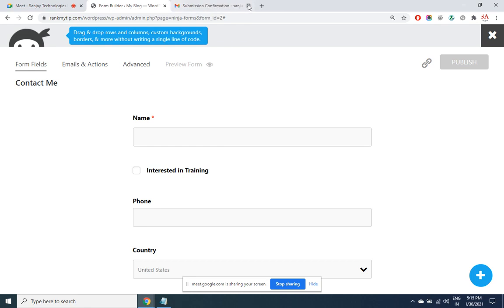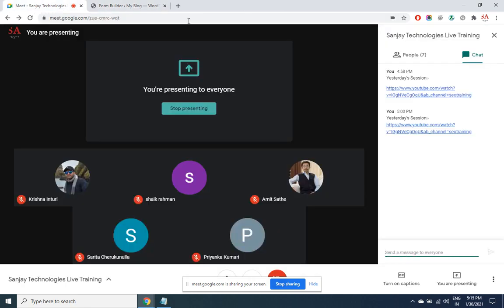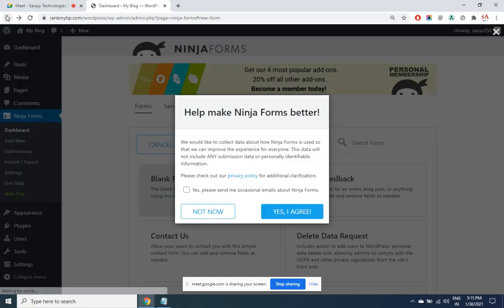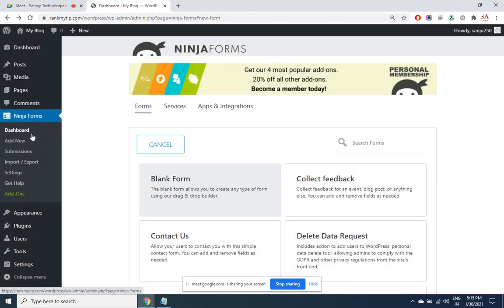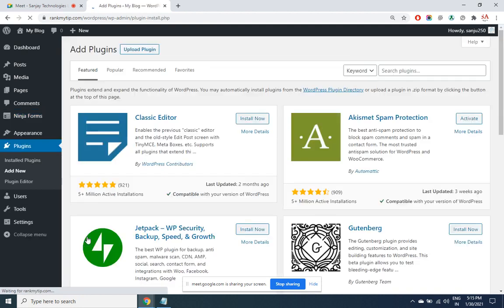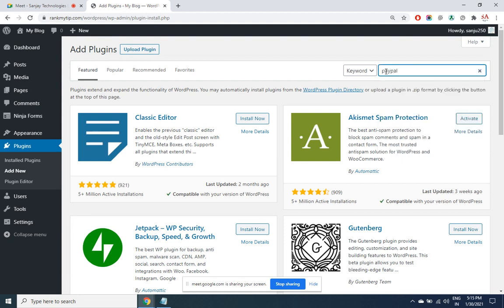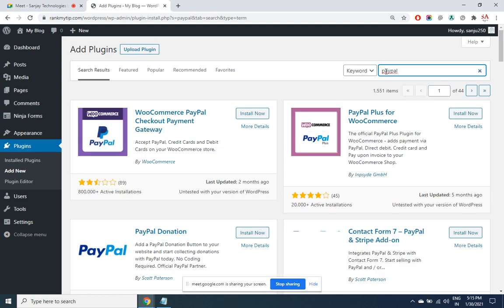I want to have an online payment system. For that, the best plugin in India is PayUmoney. You've got to have an account in the payment gateway. So I go to plugins, add new plugin. There's a payment gateway called PayPal. In case you want to accept online payment internationally, PayPal is suitable. 1500 plus plugins are there.